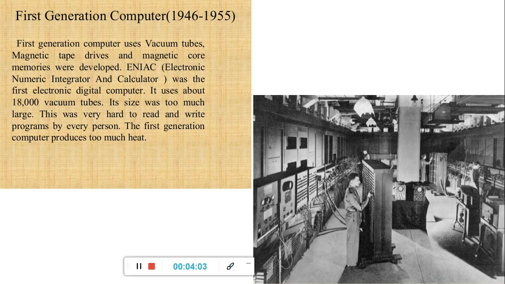It used about 18,000 vacuum tubes. Its size was very large. It was very hard for every person to read and write programs. And first generation computers produced too much heat. Some advantages and disadvantages are also given here.